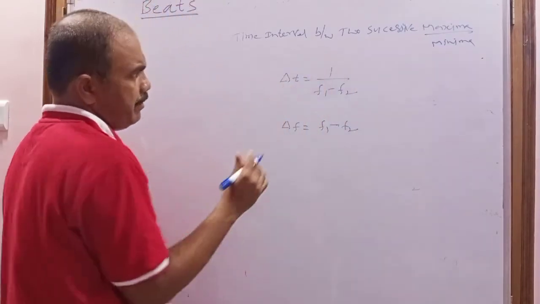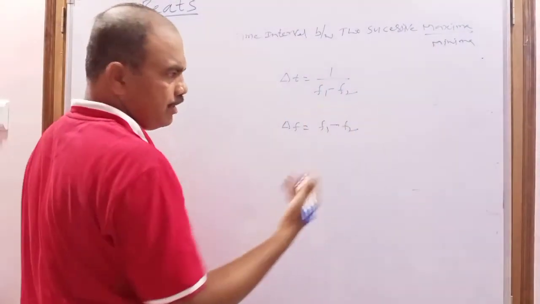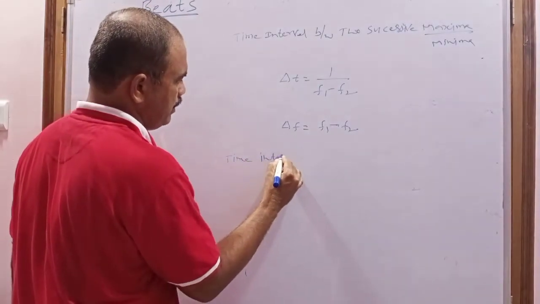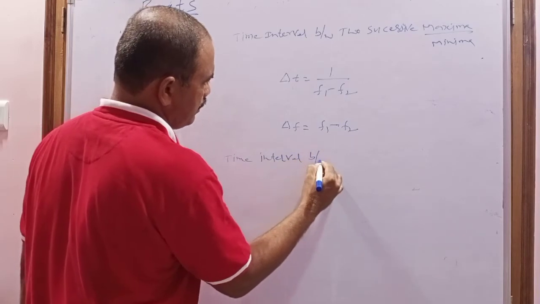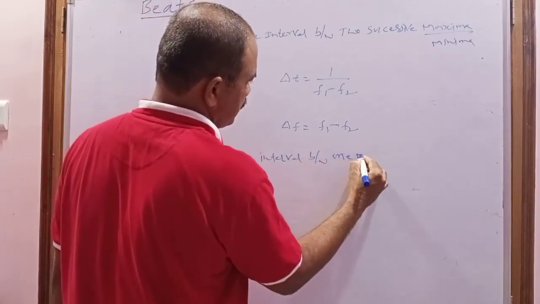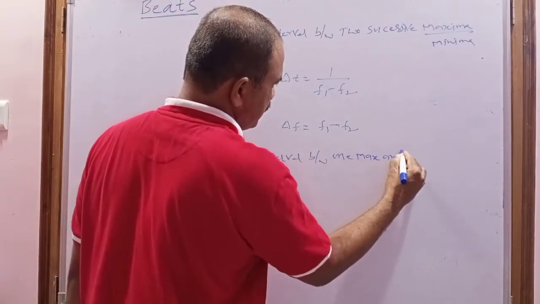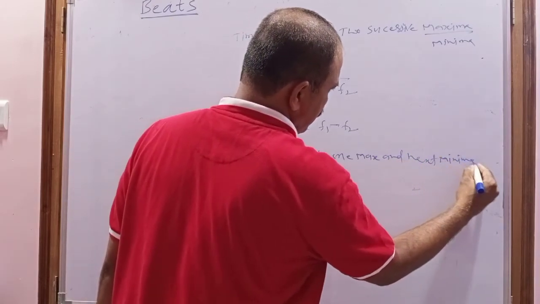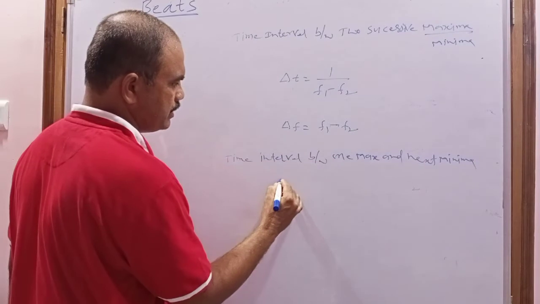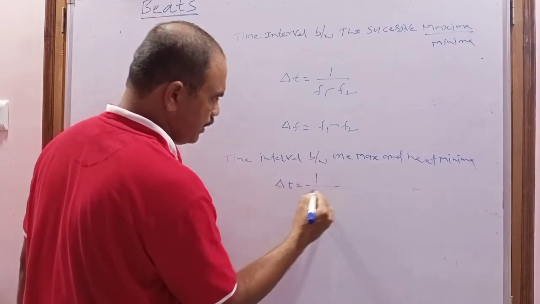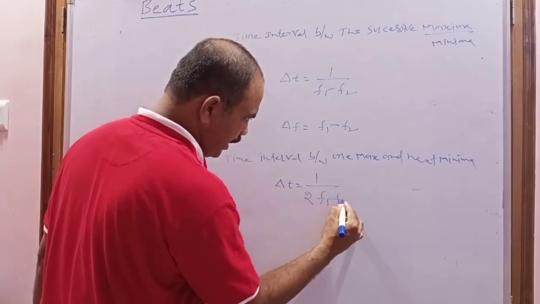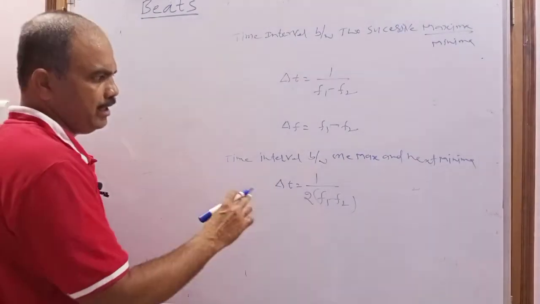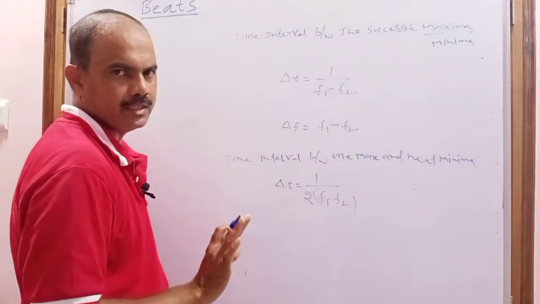And what is the time interval between one maxima and the next minima? That is 1 by 2 of f1 minus f2. Invert it and you get the frequency.